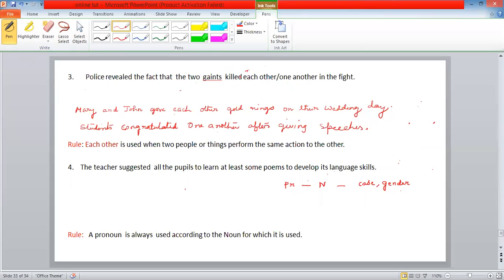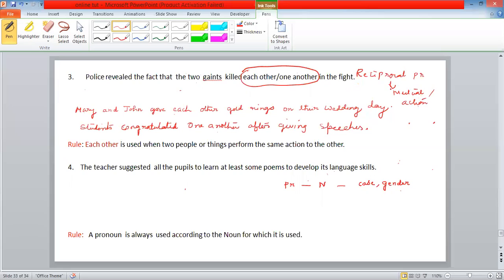So, what is this each other and one another? These are reciprocal pronouns. Reciprocal pronouns have mutual action or understanding.